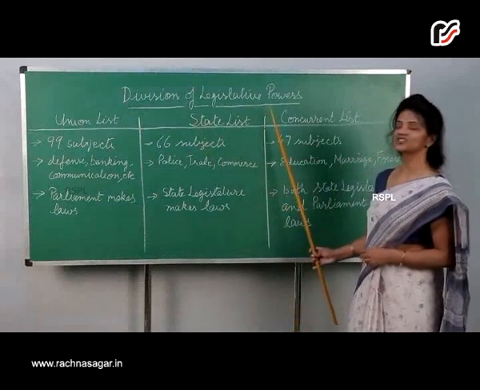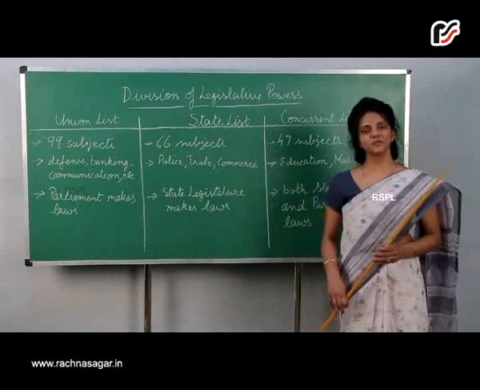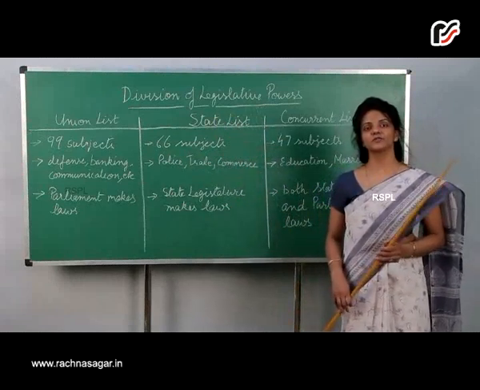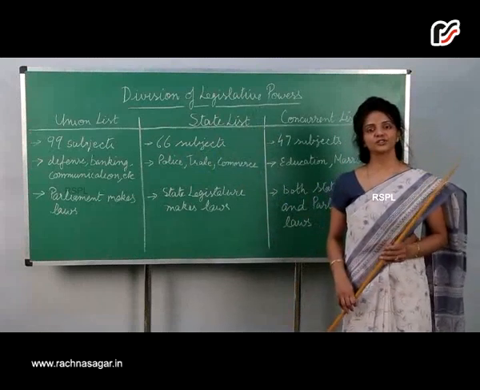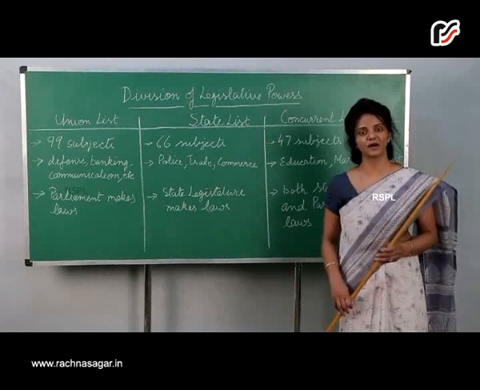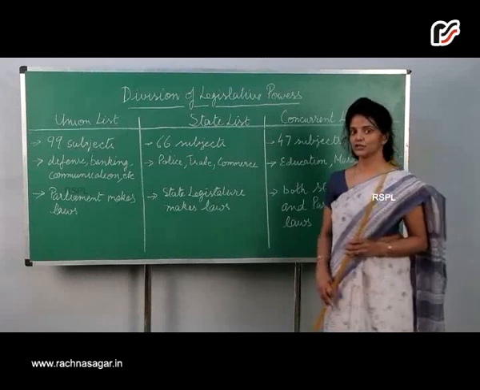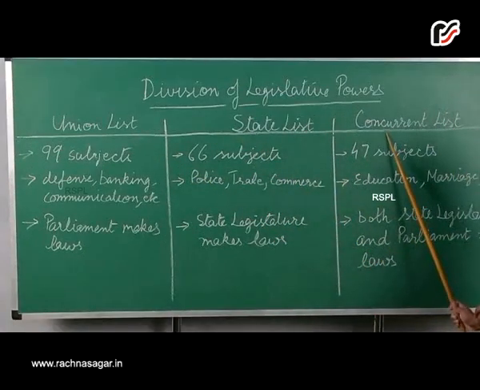Now we will understand what makes India a federal country. So the division of the legislative power here. The power sharing arrangement in our country is mainly based on the quasi-federal nature of the federation. The Constitution therefore clearly provides a threefold distribution of legislative powers between the union government and the state government. So the three lists are the union list, the state list and the concurrent list.